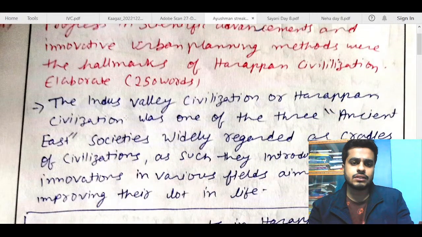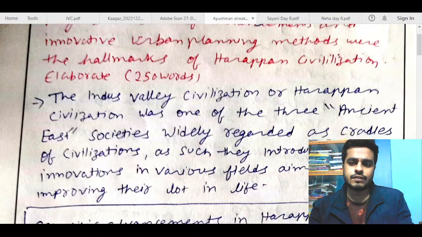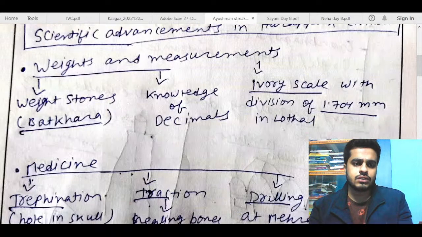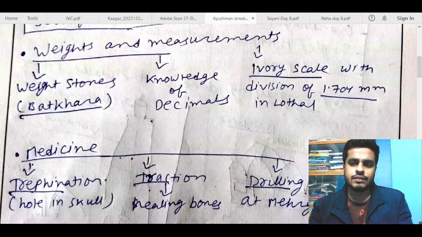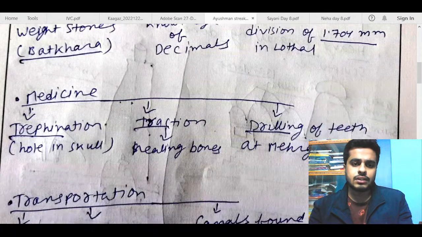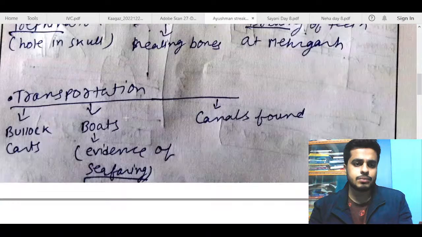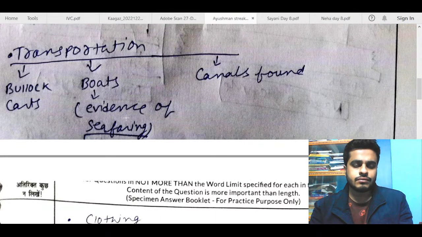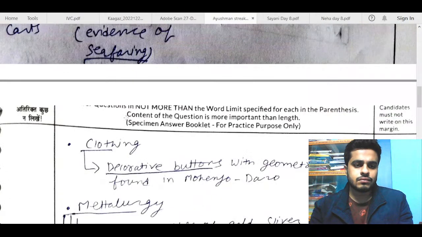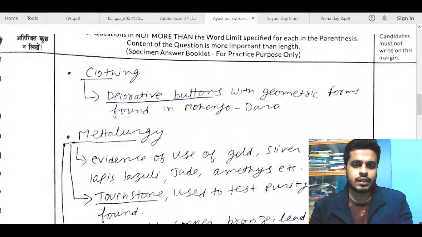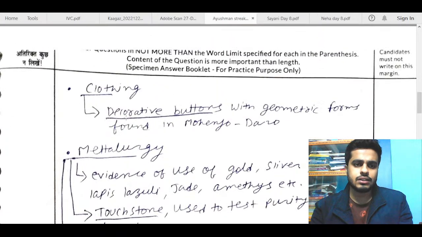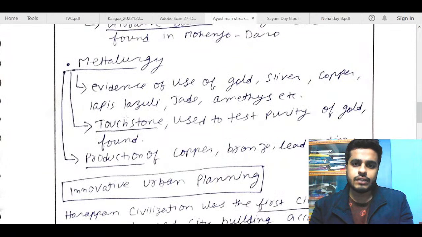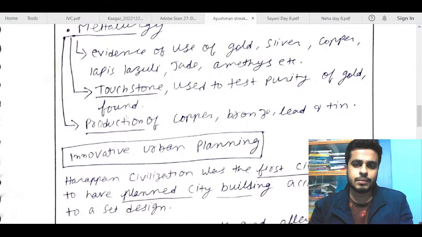The IVC or Harappan civilization was one of the three ancient East societies. Okay, fine. Scientific advancements in Harappan civilizations. Fine. Weight stones, knowledge of decimals, ivory scale with division. Fine. Medicine, trepanation, fraction, drilling of teeth. Fine. Okay. Transportation. So, okay. Clothing, decorative buttons with geometric forms. Okay, fine. Metallurgy evidence. So, metallurgy you have mentioned once, no? Okay, not mentioned. So, this is fine. Evidence of use of gold, silver, copper, touchstone, production of copper, bronze, lead, and tin.